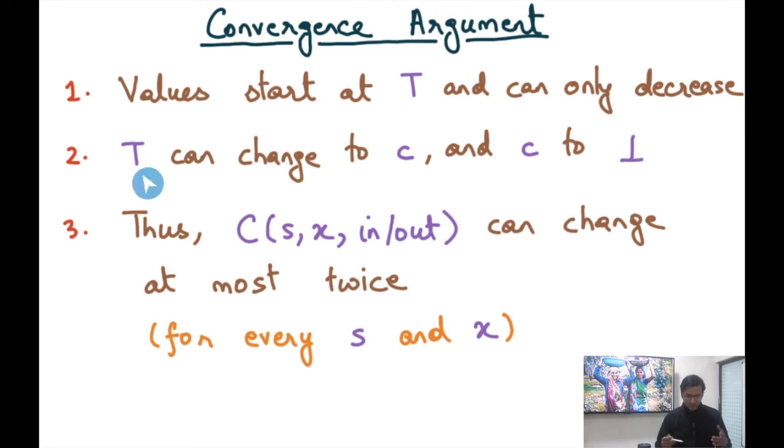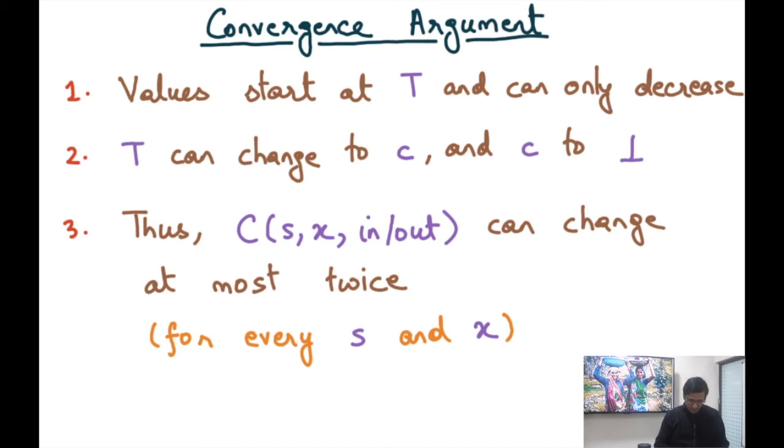But here is the intuitive argument: the values will only start at top, and then they can only decrease in this chain. So from top they can go to, let's say, some C, and from C maybe they stabilize at C, or maybe they go from that C to bottom. They cannot go from one C1 to another C2 or anything like that. And also they can never go up. So once they are C, they cannot become top again. And similarly, if they are bottom, they cannot become C anymore. So that's the argument. And so thus CSX in or out can change at most twice.